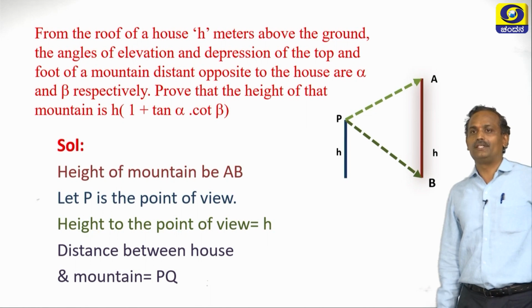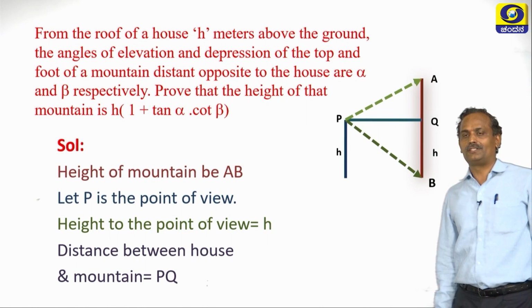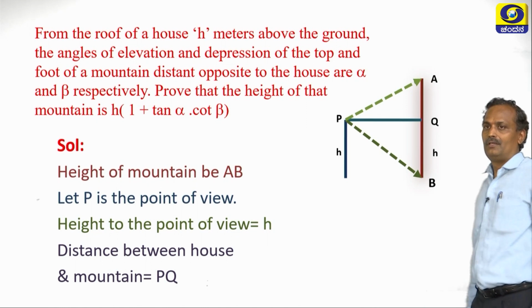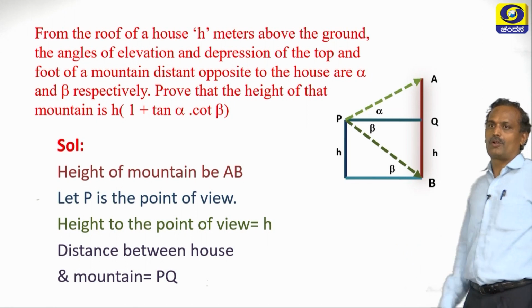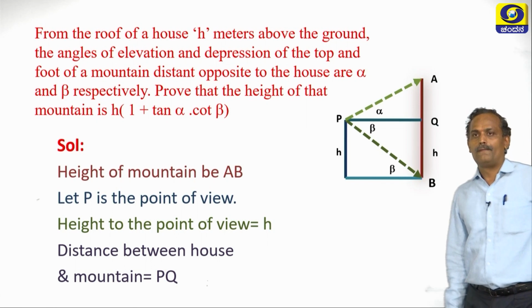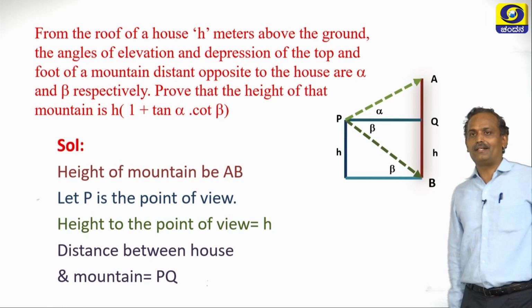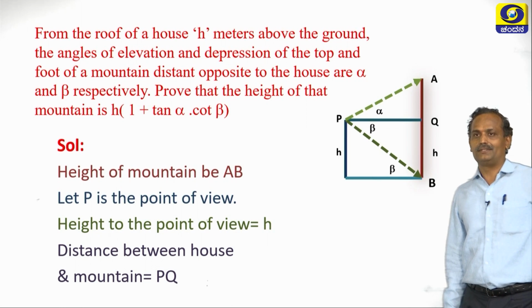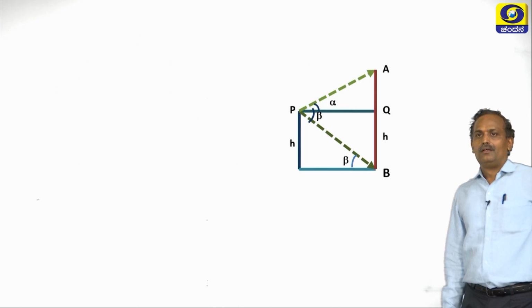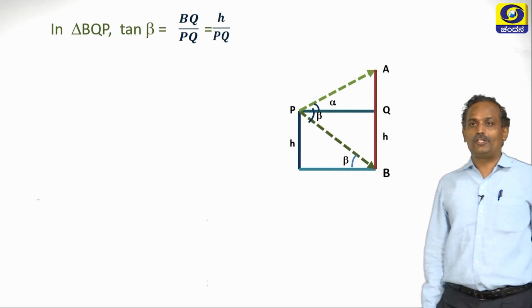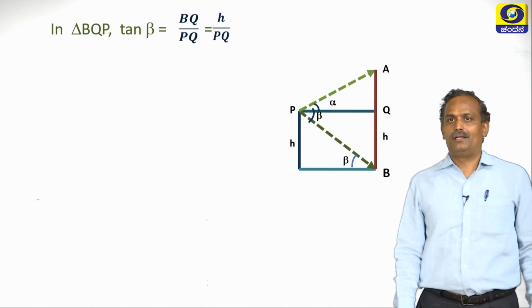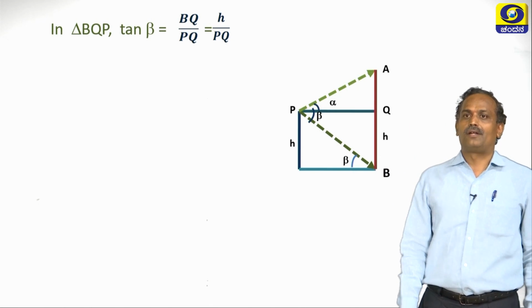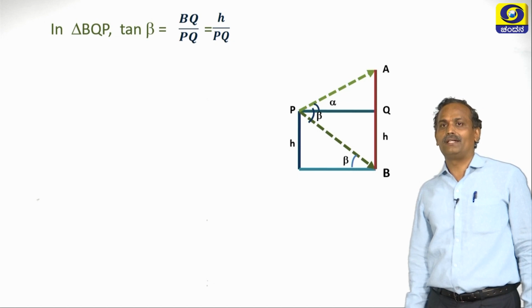The distance between house and the mountain is PQ and the distance is given. And here there is one more horizontal line, and we have recognized alpha and beta as the angle of elevation and angle of depression respectively. So tan beta, what is tan beta here? Tan beta is BQ by PQ with respect to triangle PQB. So it is nothing but H by PQ.